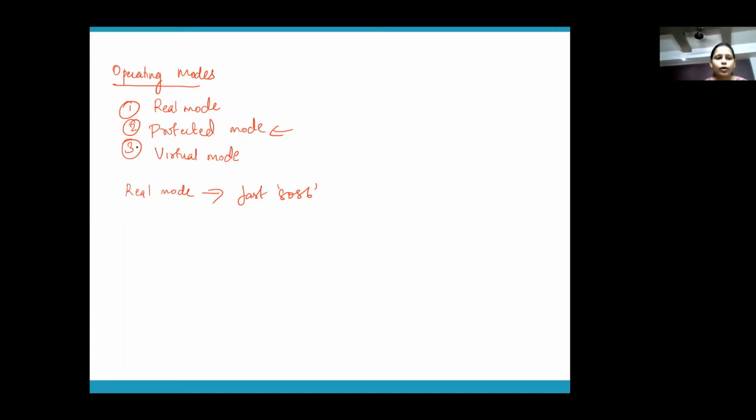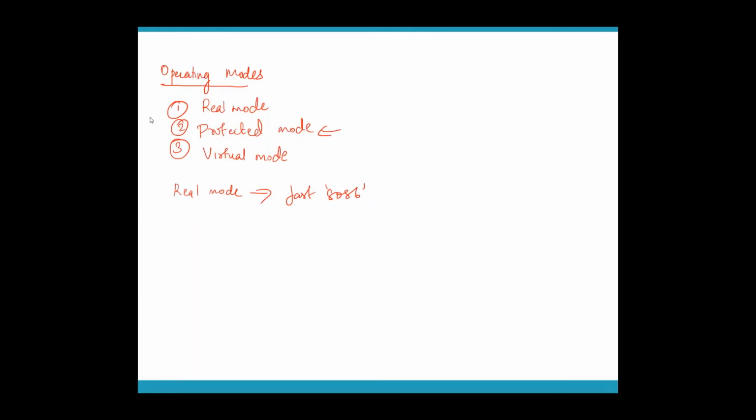So what is real mode? Real mode is the mode which is there when you initially switch on your computer with your 80386 processor. Here it behaves like a fast 8086. Why fast? Because the frequency is higher than the 8086. The moment you start your processor in real mode, it creates the environment for protected mode.